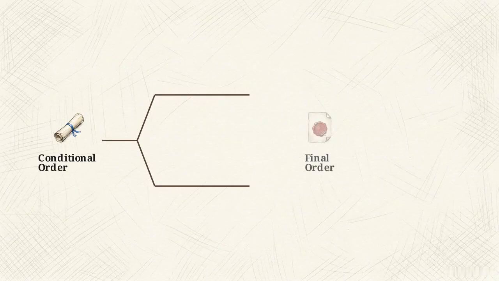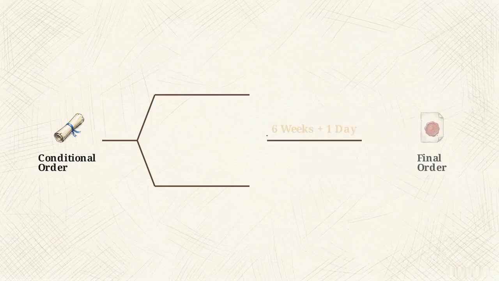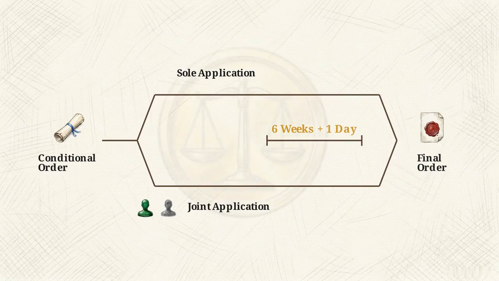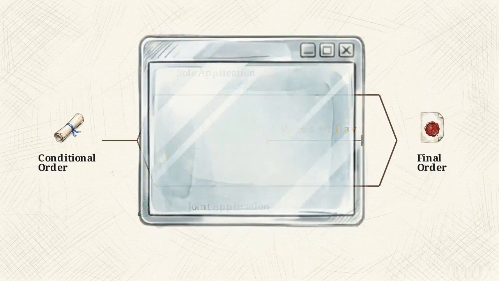This timeline represents the mandatory period between that initial court acknowledgement and permanent legal dissolution. The court enforces a specific cooling-off period before this final stage can be reached. The requirements for navigating this gap change based on whether the application is sole or joint. Failing to follow this statutory timeline can delay dissolution, complicating the legal status of both parties.